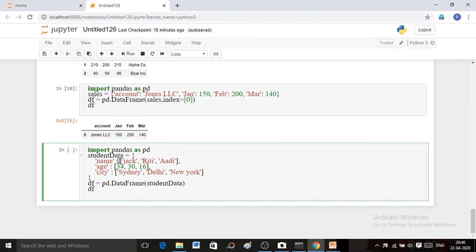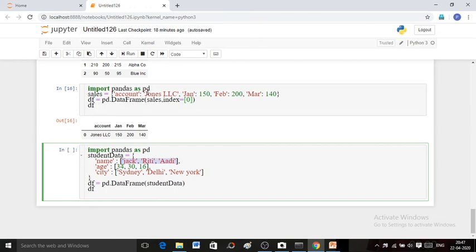And see here, values are in the form of a list. What I want to explain to you is that when the values of your dictionary are any sequence, their indexes will become the indexes of the rows of your data frame.